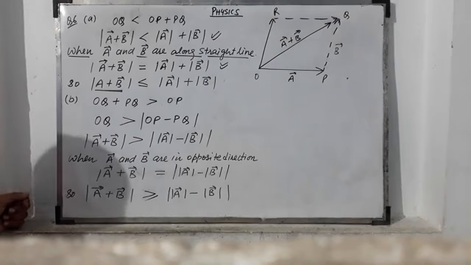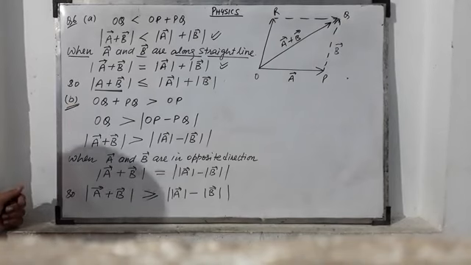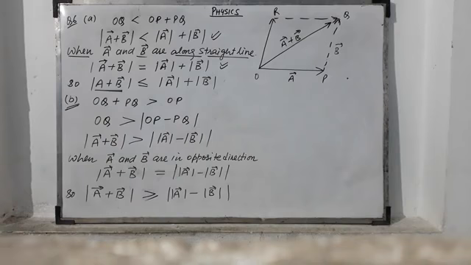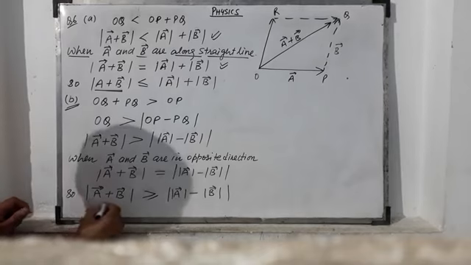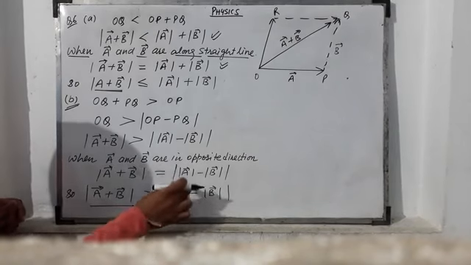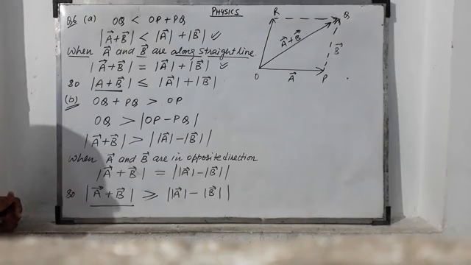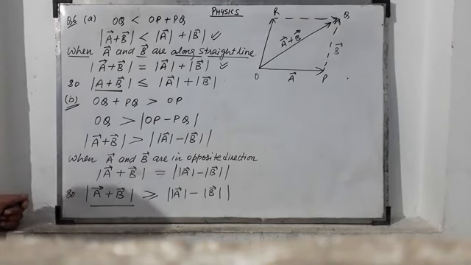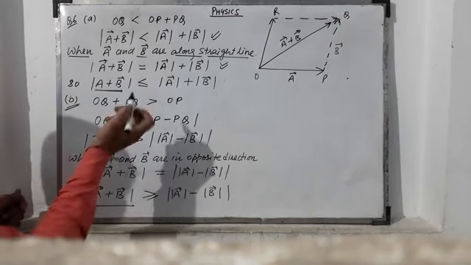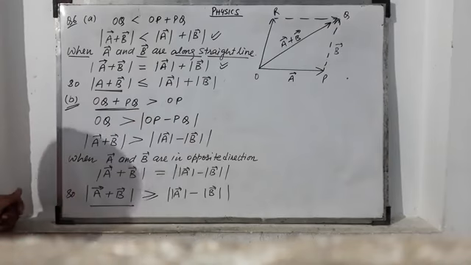Then the b part. In the b part, it is proven that mod of a plus b is greater than or equal to mod of a minus mod of b. For this, once again, the sum of two sides of a triangle is greater than the third side.